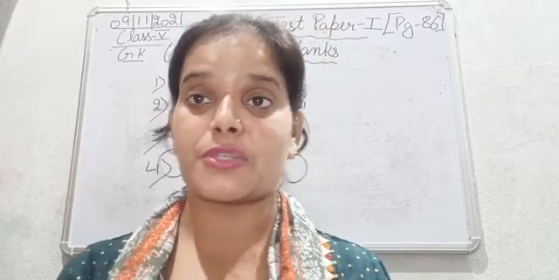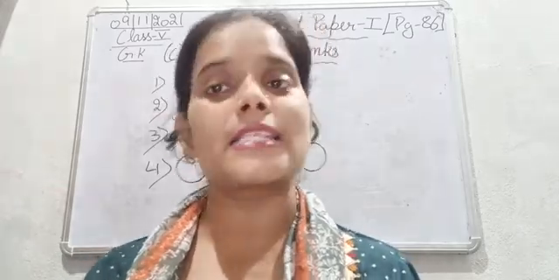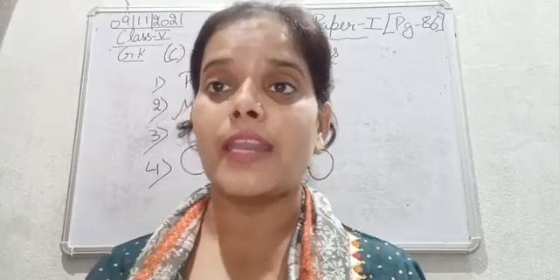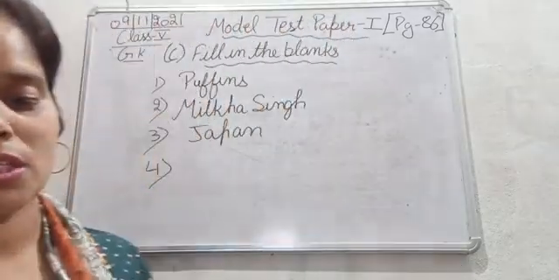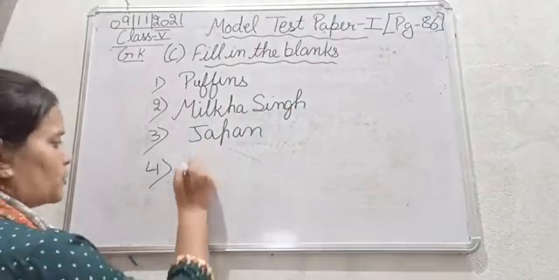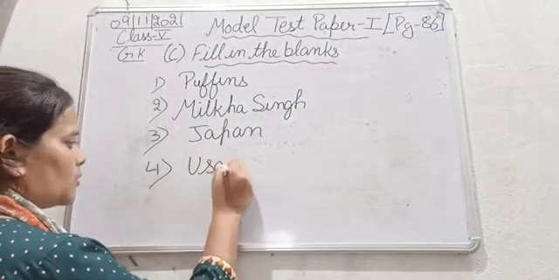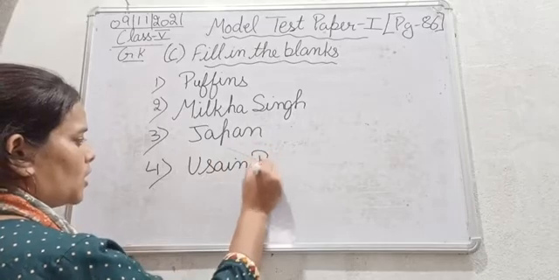He is the fastest man of the world. He is none other than Usain Bolt. Who is he? He is Usain Bolt. So the answer for the fourth one is Usain Bolt.